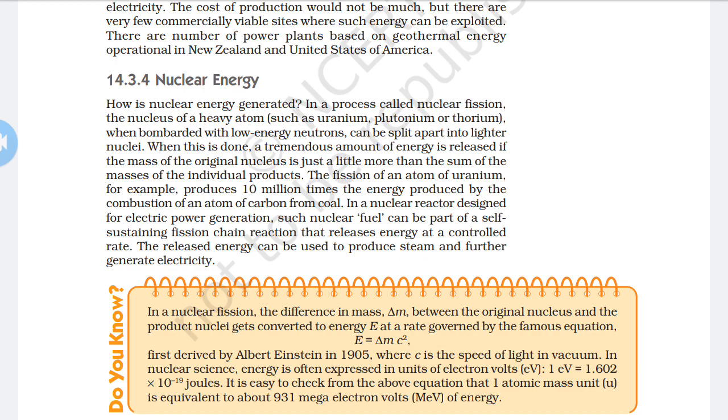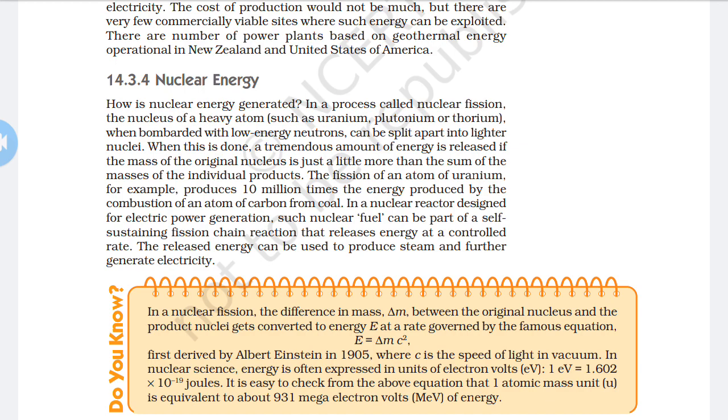So in this process, the nucleus of heavy atoms like uranium, generally we use uranium, when bombarded with lower energy neutrons, a tremendous amount of energy is released.